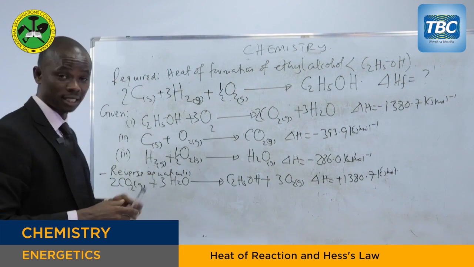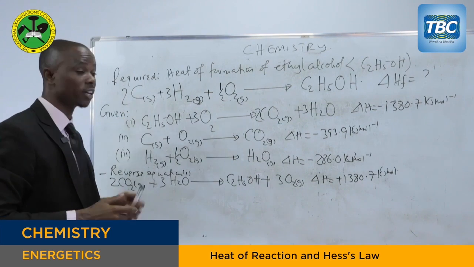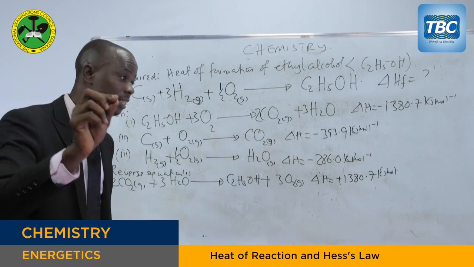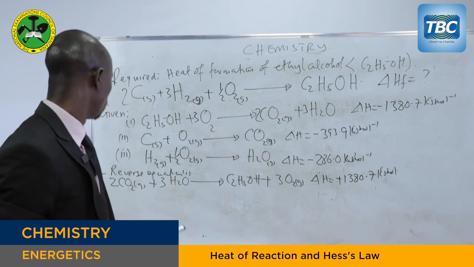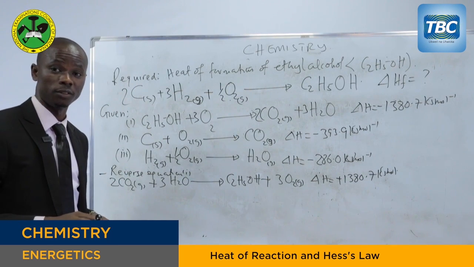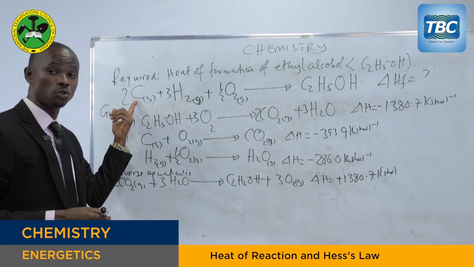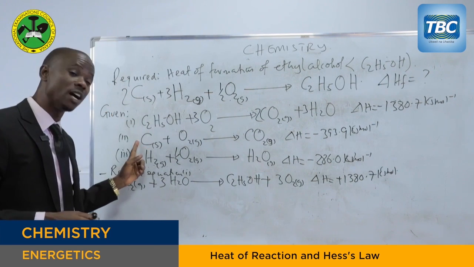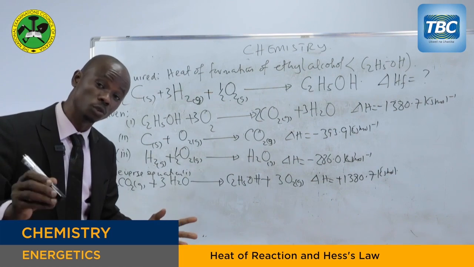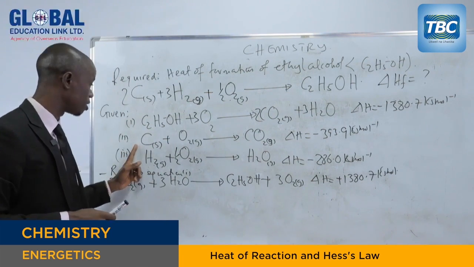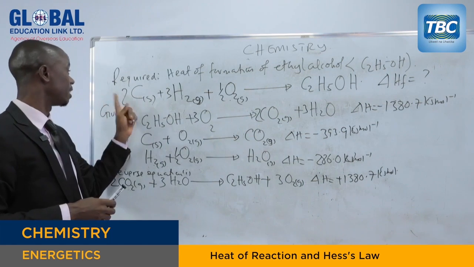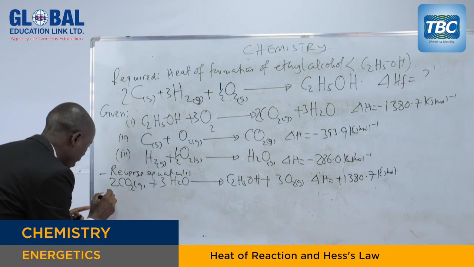Now, we come to reactants. In the reactant side, we have carbon. You find among the remaining 2 equations, which one has got a carbon atom? You find that it is the second equation. But in the required equation, 2 moles of carbon are needed. But here we have only 1 mole. So what you have to do, as I've told you, are you remembering, my students? That means you have to multiply this equation by 2 in order to get the required one. So multiply